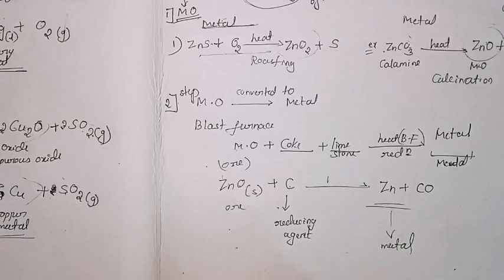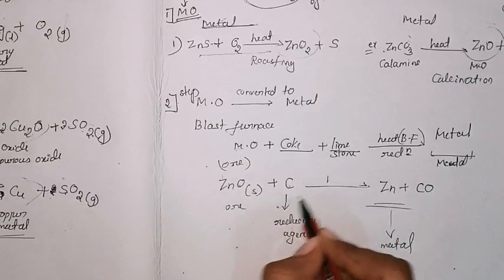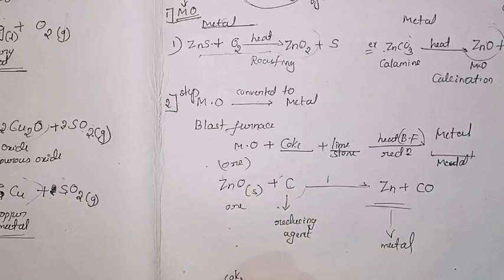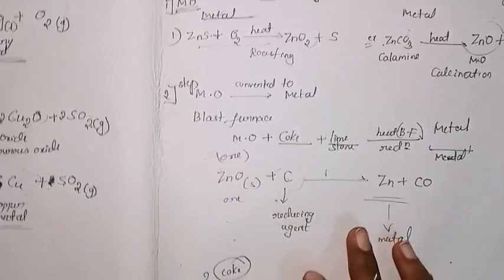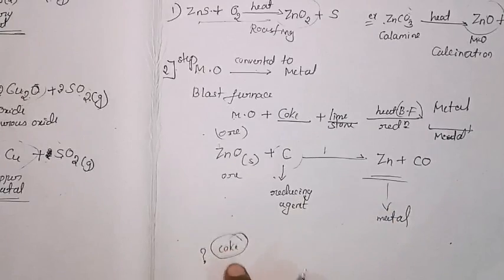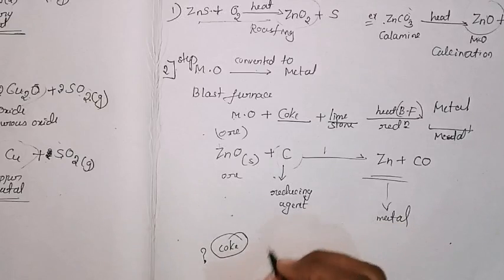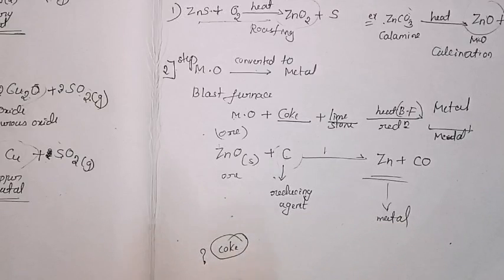So this is about the second one. Then the question arises here: whether at every condition the reducing agent used is coke. Is it at every condition? No, it is not possible. At every condition we can't use coke as a reducing agent. Only in some conditions can we use it.